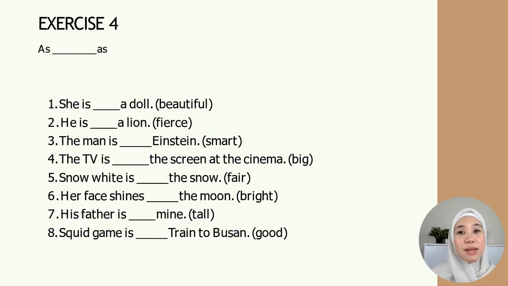Okay, this is the last exercise. We're going to use as adjective as to say that something is in equal rank. Something is the same. She is as beautiful as a doll. Dia cantik macam patung. He is as fierce as a lion. The man is as smart as Einstein.